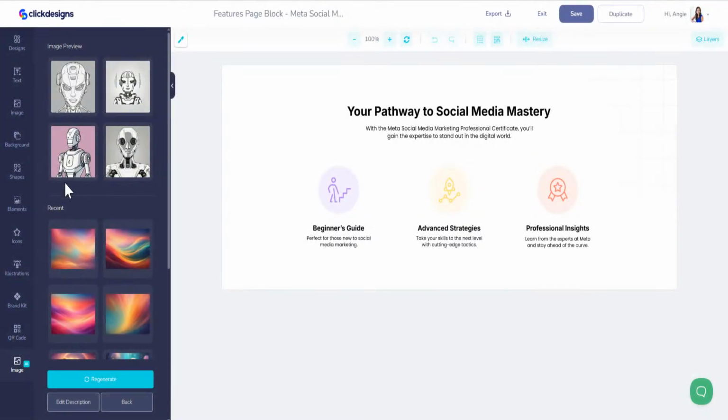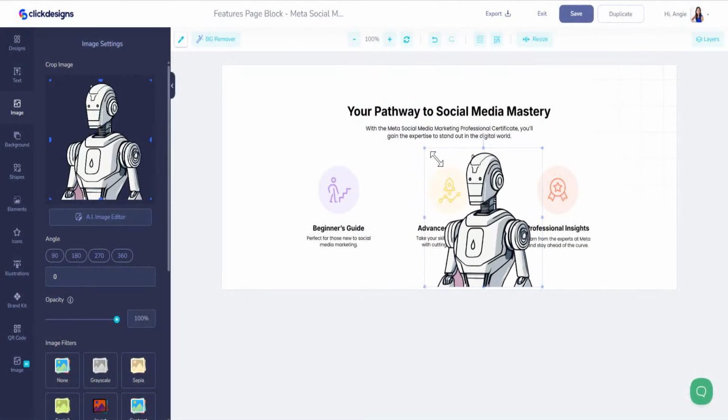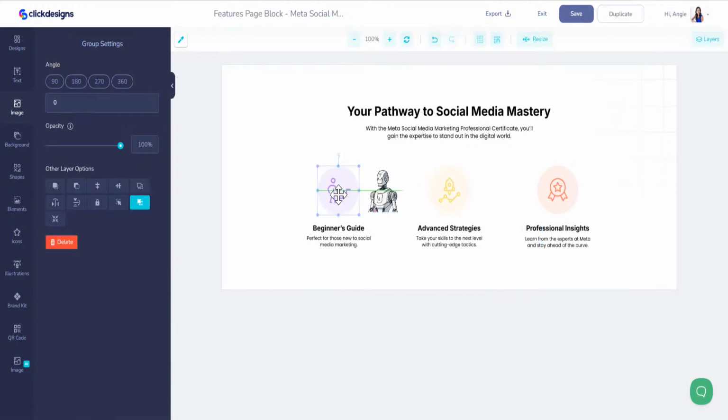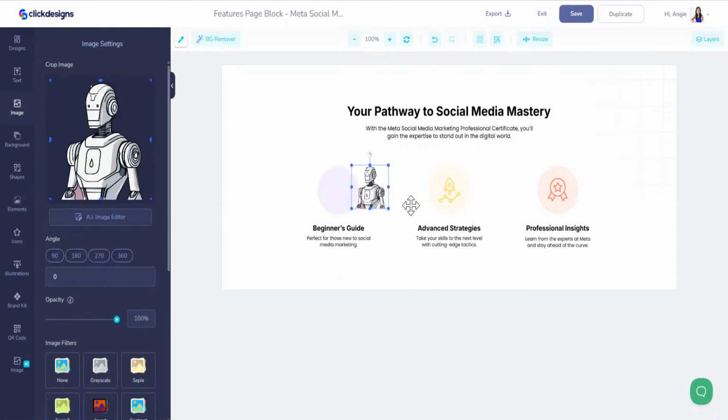All right, so we've got these here. I kind of like this guy right here. I'm going to take out the background, and let's move this down here. I'm going to put him right above here. So this is a group. If it says group over here on the top left, that means you can right click and ungroup, and then you can take out anything you want. So I'll take out this, and I'm going to put this above.